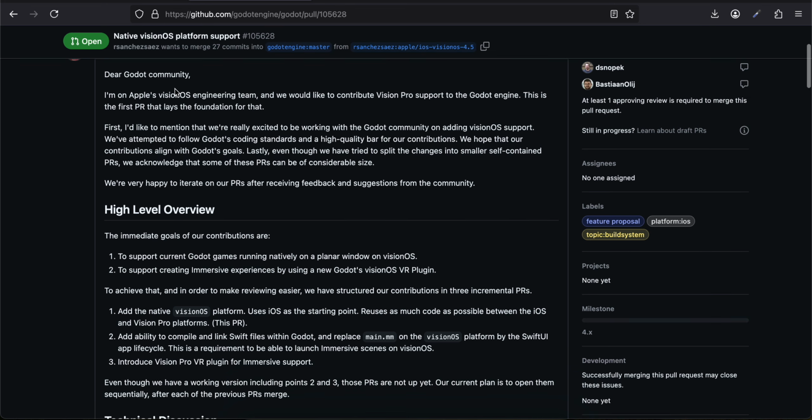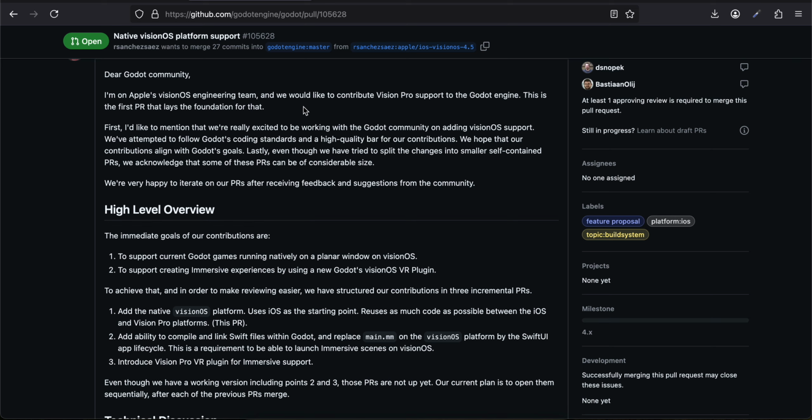Here it is said that, "Dear Godot community, I am on Apple Vision OS engineering team, and we would like to contribute Vision Pro support to Godot engine. This is the first PR that lays foundation for that. First, I would like to mention that we are really excited to be working with Godot community on adding Vision OS support. We have attempted to follow Godot's coding standards and a high quality bar for our contribution. We hope that our contribution aligns with the Godot's goal.